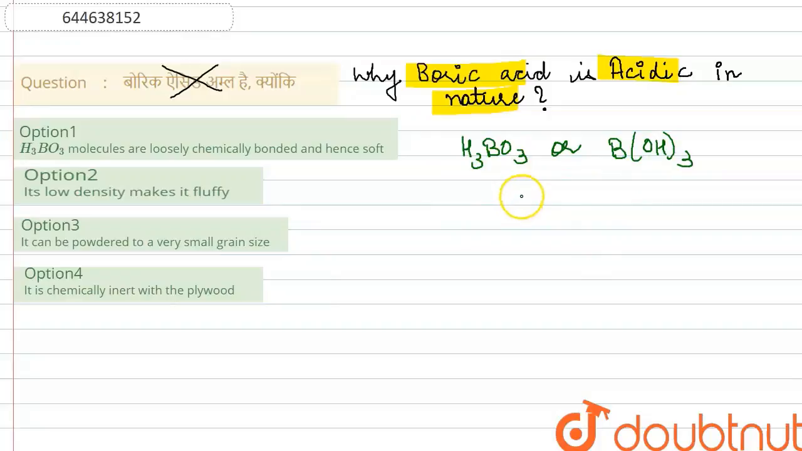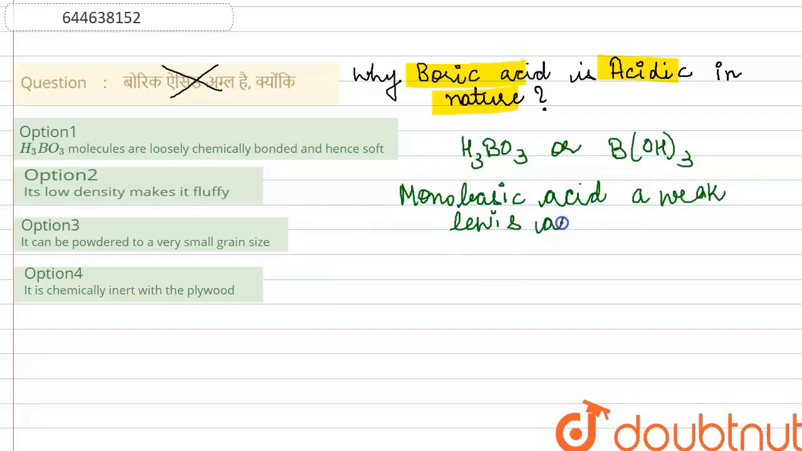Now if you look carefully, boric acid is actually a monobasic acid, and it is a weak Lewis acid. Now what is a Lewis acid? Any acid which accepts an electron pair from a Lewis base is termed a Lewis acid, and boric acid is a weak Lewis acid.